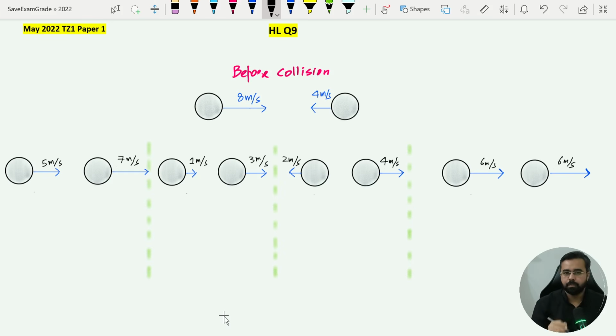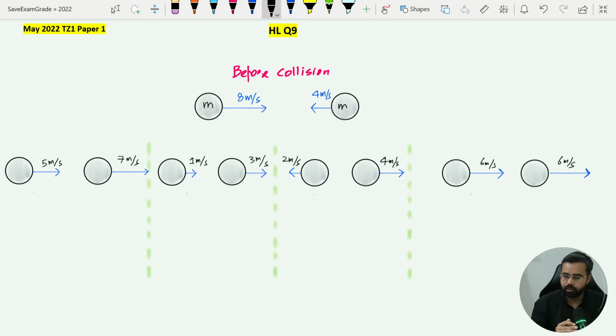Two identical balls are approaching each other with different speeds, as you see, but both have the same mass because they are identical. They collide head on, a head-on collision, which means that they collide on a straight line. One ball does not collide on the edge of the other ball, which means after collision they are still moving in the same line.